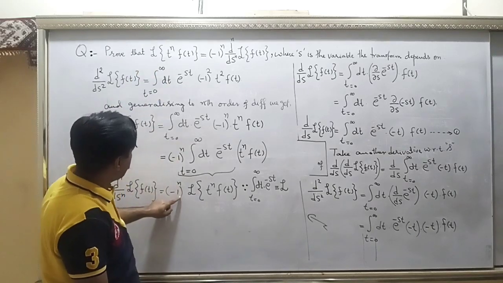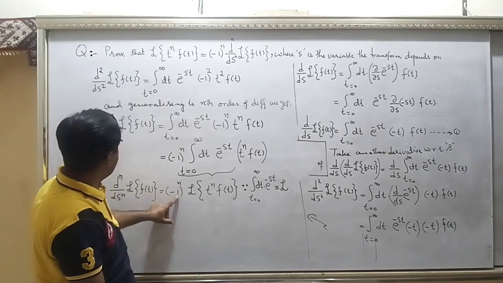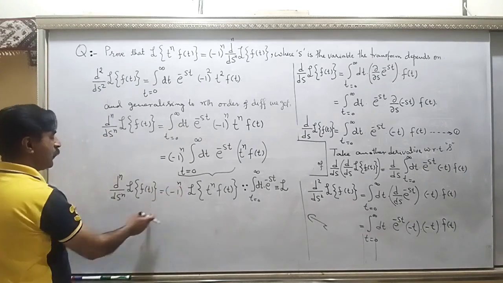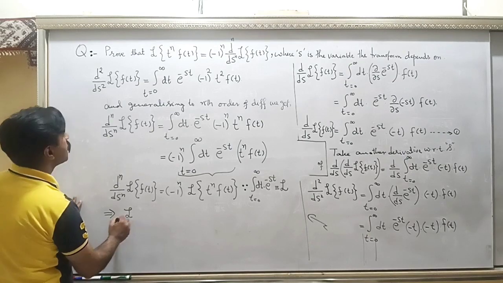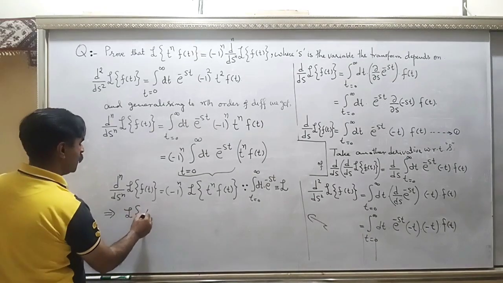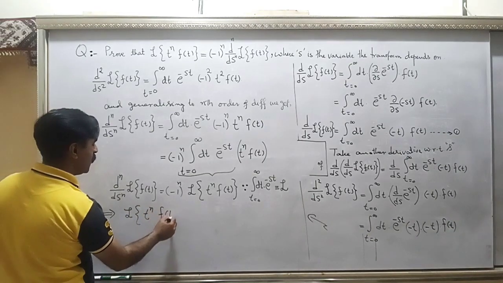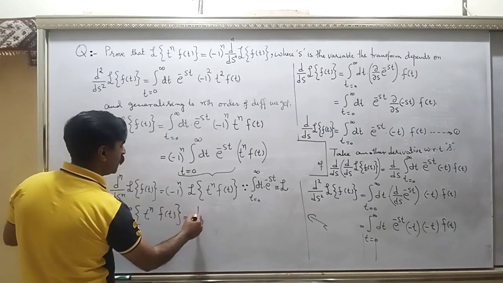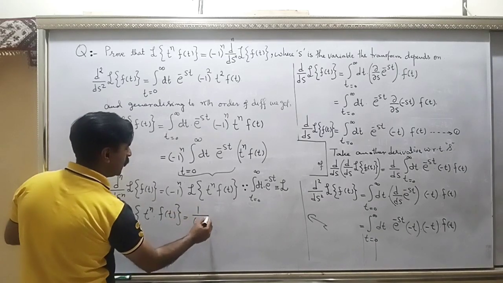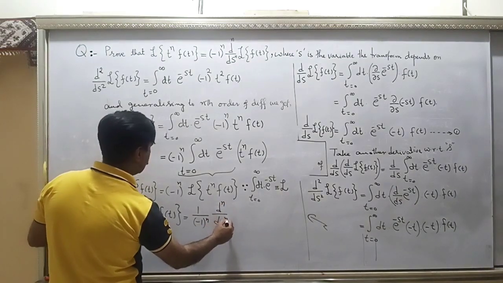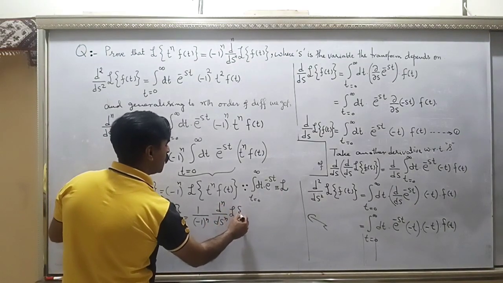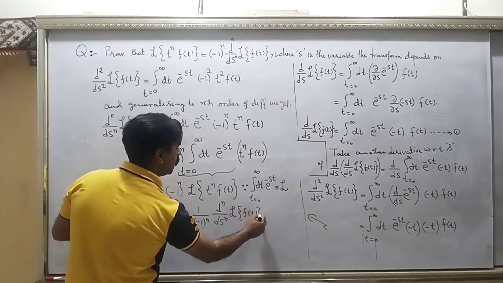This minus 1 to the power n is not here, it is with the derivative, so you can move it to the left. So this implies the Laplace transform of t to the power n f(t) is equal to 1 over minus 1 to the power n into d^n by ds^n of the Laplace transform of f(t).